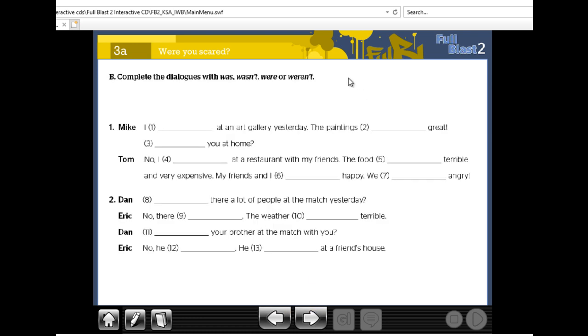Okay, now let's practice using was, were, wasn't, or weren't. One of these four. Number one, Mike. Excellent. I was at an art gallery yesterday. The paintings were great, thanks. A question.